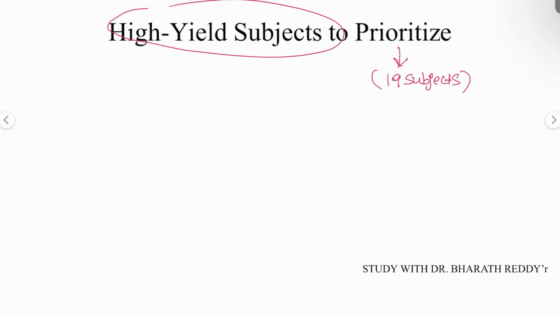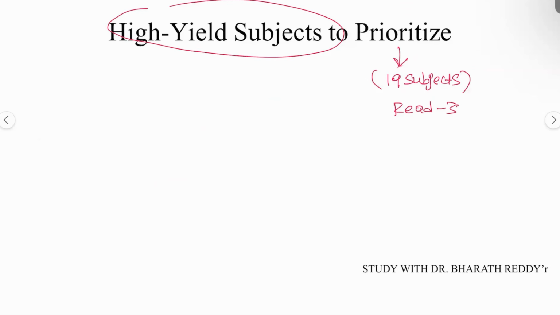Okay, and high yield topics. What are the high yield topics or high yield subjects that you have to focus on? As I said, guys, the prioritization should be the 19 subjects. No matter what, you have to study the 19 subjects. But in these 19 subjects also, how are you going to complete them? You have to read this.